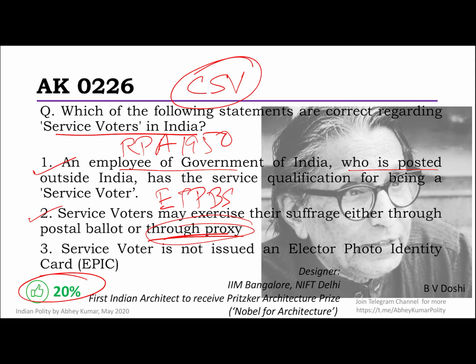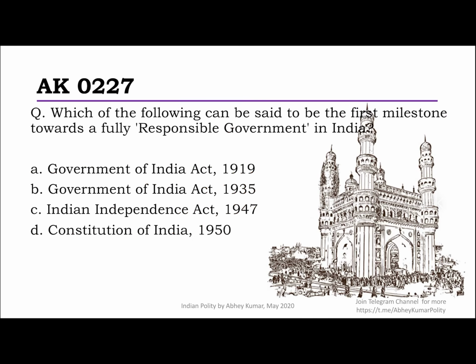You can learn about service voters through a short video made by the Election Commission, the link for which is on your screen right now. Okay, so do that. And the third option says a service voter is not issued an elector photo identity card, that is the EPIC card. So yes, you can understand why. They are not going to vote themselves. So this is correct, it is not issued to them. So actually all these are correct statements. Do watch the video I told you.